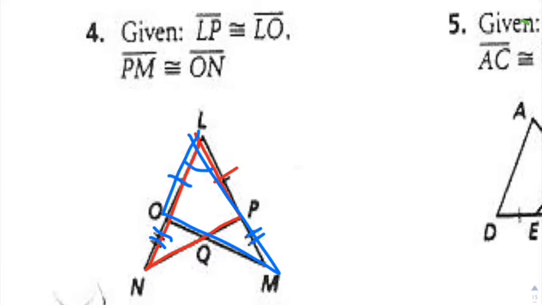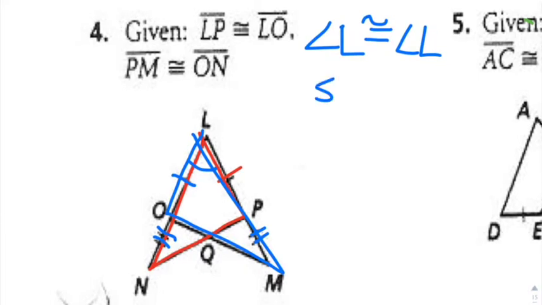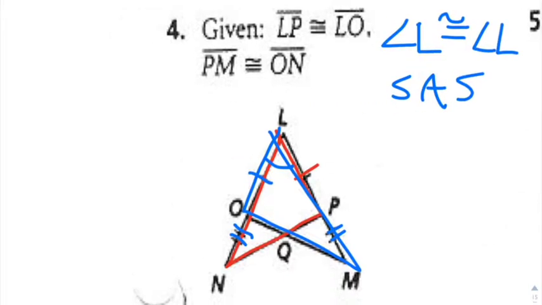Then you have a shared angle in the middle. Angle L is shared, so we'll write angle L is congruent to angle L, I guess. And then right then and there you have enough to say that the two triangles are congruent because of side, angle, side. Now if you don't see that, once again, this is probably a good one where you could draw everything off to the side here.